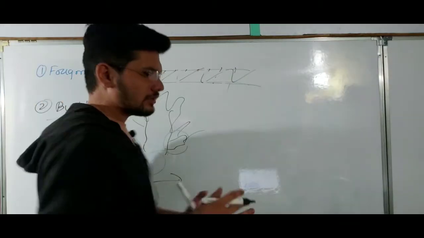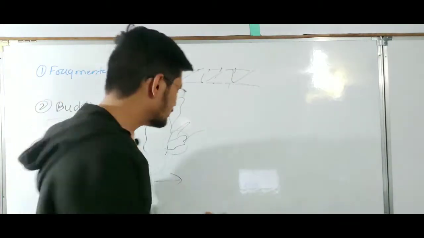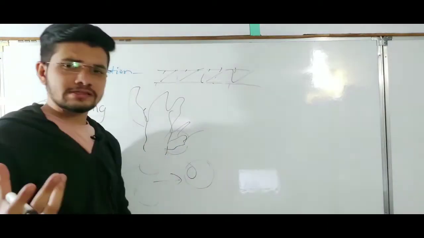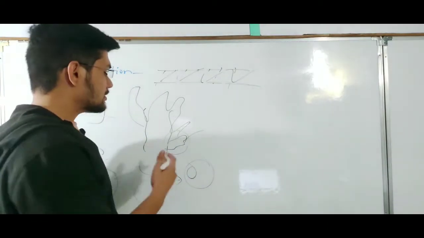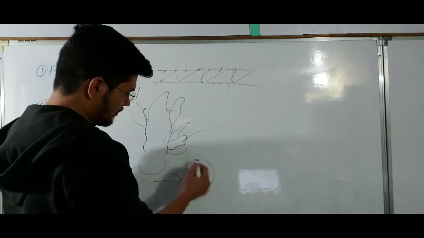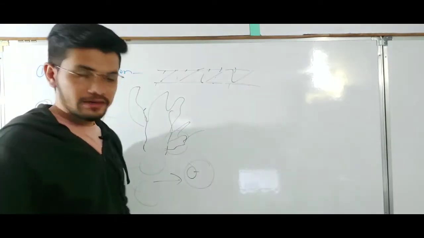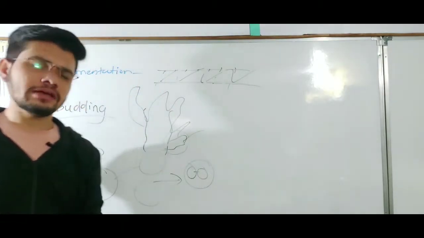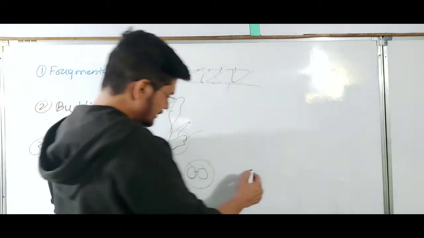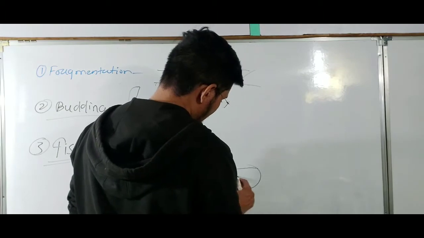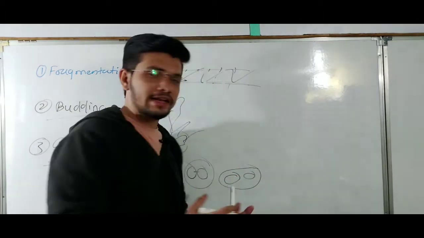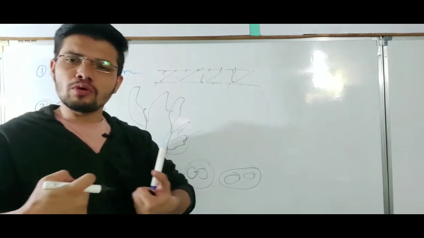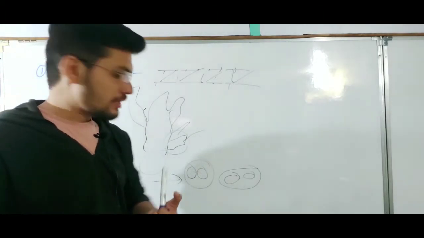There are 3 to 4 steps involved. Suppose this is the first cell, and it has its DNA or chromosome. In the first step, this DNA will be duplicated or replicated, and 2 copies of DNA will be made. After that, the bacterium will elongate, and these 2 DNA copies will migrate to different poles.